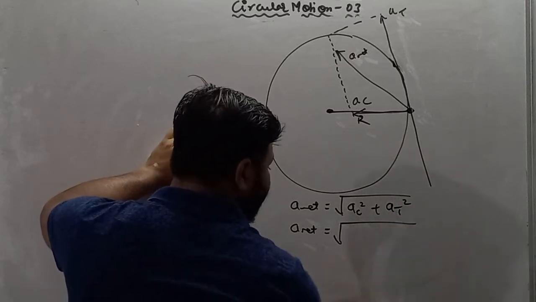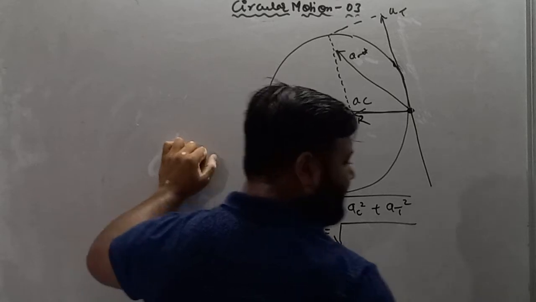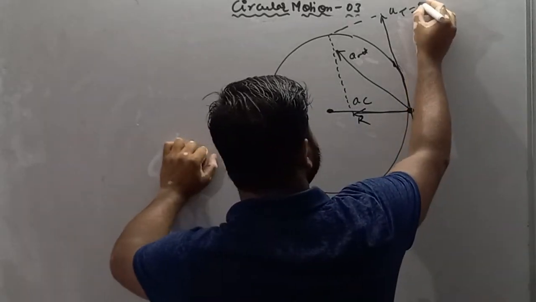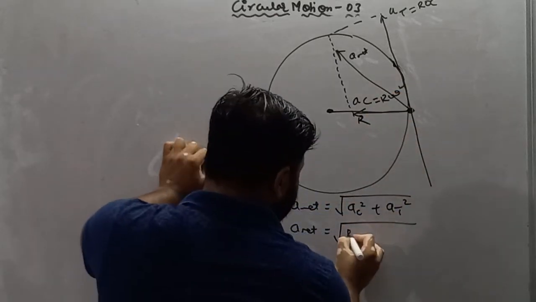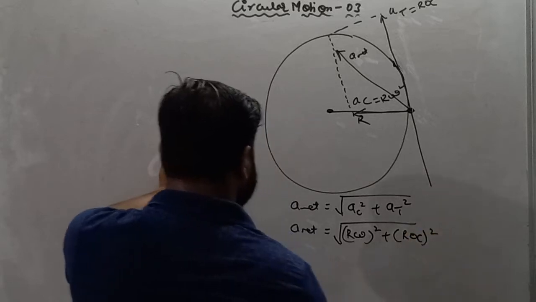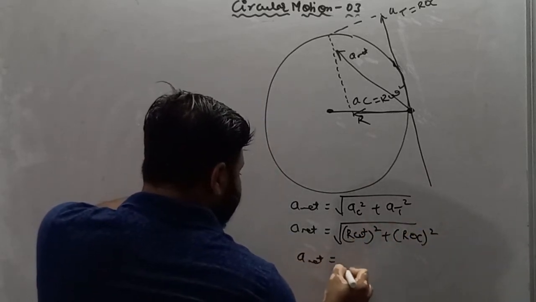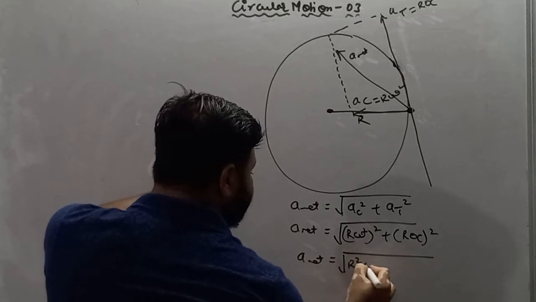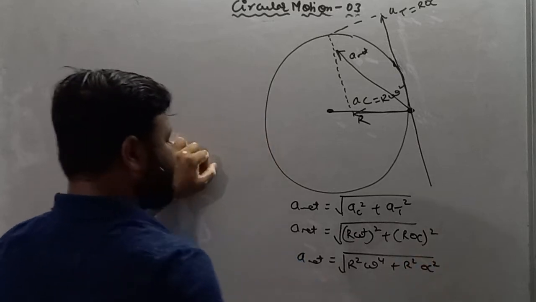We know that the value of centripetal acceleration is r omega square, and the value of tangential acceleration is r alpha. So it is r omega square and r alpha. So a net is equal to under root of (r omega square) whole square plus (r alpha) whole square, which is under root r square omega raised to power 4 plus r square alpha square.